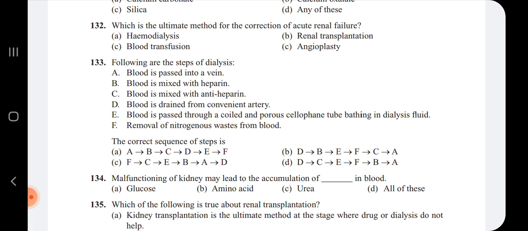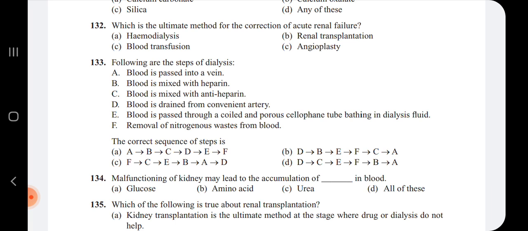and when the blood comes out, immediately that blood may go for coagulation. So that's why they add the anticoagulant, that is called heparin. Then after adding the anticoagulant, the heparin, that blood is made to pass through the dialysis unit. Then once the filtration occurs, that is the nitrogenous waste is removed, the blood comes out again,